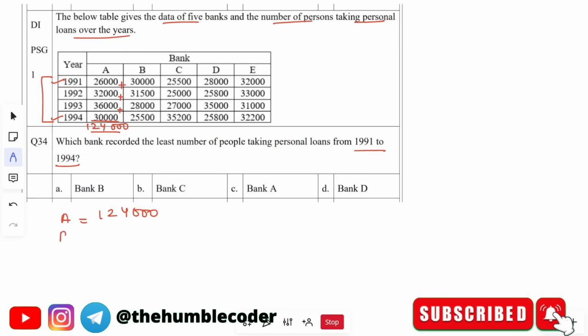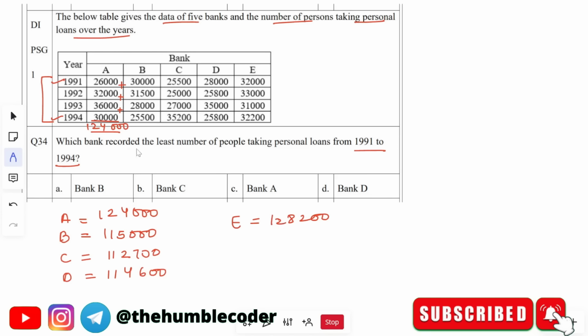For bank B, once you sum, you will find 1, 1, 5, 0, 0 and 0. For bank C, the total number is 1, 1, 2, 7, 0, 0. For bank D, it is going to be 1, 1, 4, 6, 0, 0. And for bank E, it is going to be 1, 2, 8, 2, 0, 0. Okay, so we have noted down all.